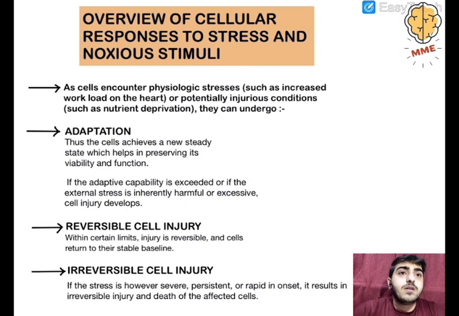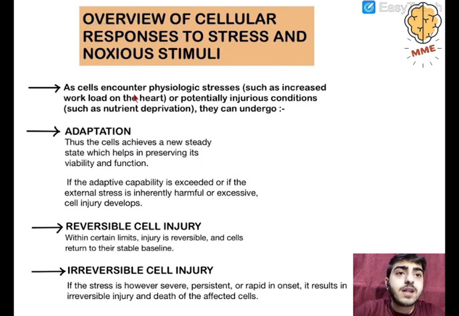Now, an overview of cellular responses to stress and noxious stimuli. We are talking about the responses of the cell to stress and stimulus. When there is any stimulus or any stress, the cell will respond.